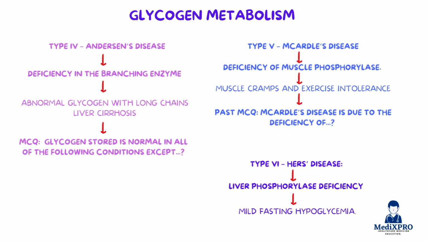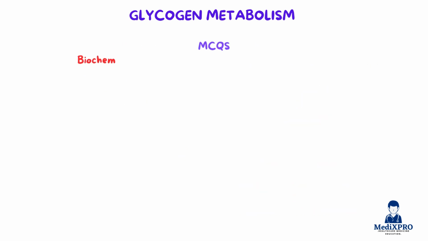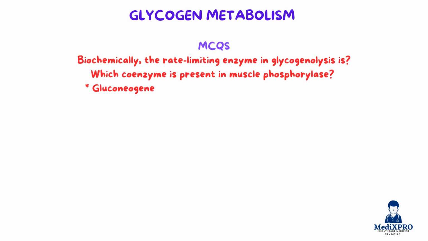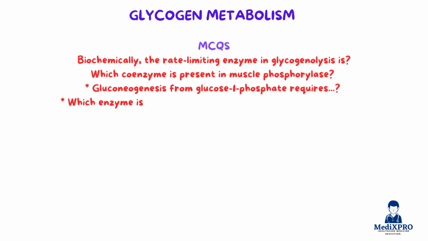Type 6, Hers' disease, caused by liver phosphorylase deficiency, leading to mild fasting hypoglycemia. Type 7, Tarui's disease, due to phosphofructokinase deficiency, resulting in hemolysis and muscle weakness. Biochemically, the rate-limiting enzyme in glycogenolysis is glycogen phosphorylase, another common MCQ. Here are some additional frequently asked UHS MCQs. Which coenzyme is present in muscle phosphorylase? The answer is pyridoxal phosphate, or vitamin B6.